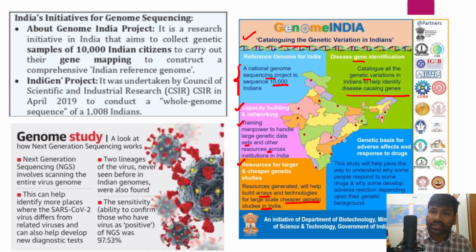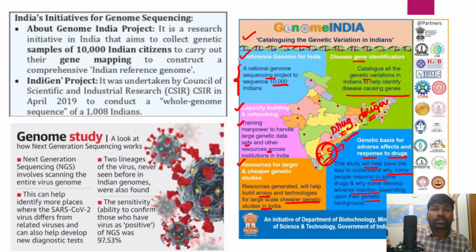And what is the genetic basis for the adverse effects and responses to drugs? So we have understood that this genome sequencing project can be used for drug design and drug manufacturing, right? So when we have done the genome sequencing, the genome sequencing data can be considered as a genetic basis for the adverse effects and responses to various drugs, right? So this study will actually help pave the way to understand why some people respond to some drugs, why some develop adverse reactions depending upon their genetic background, right?